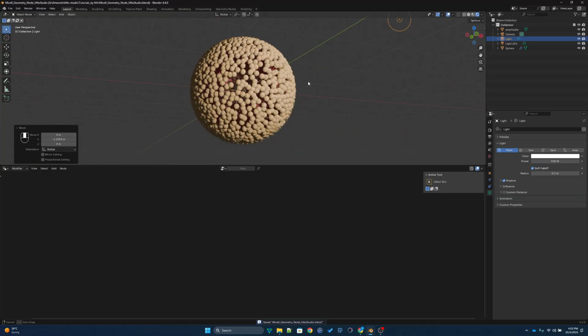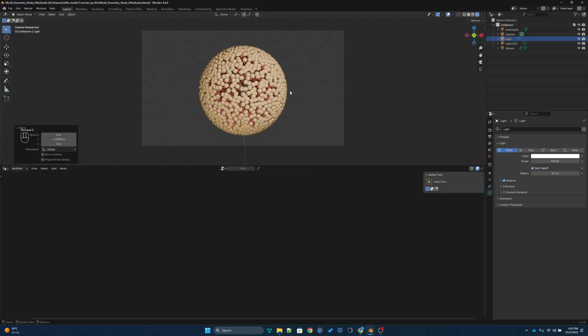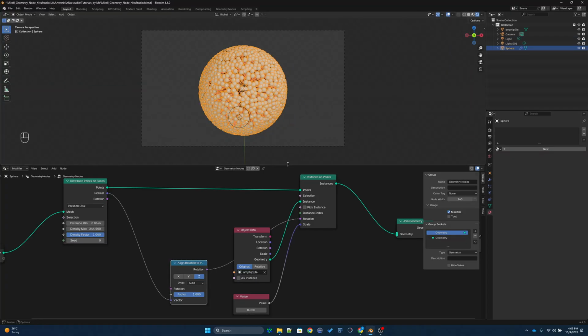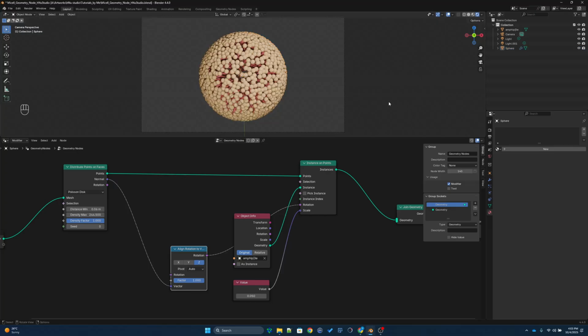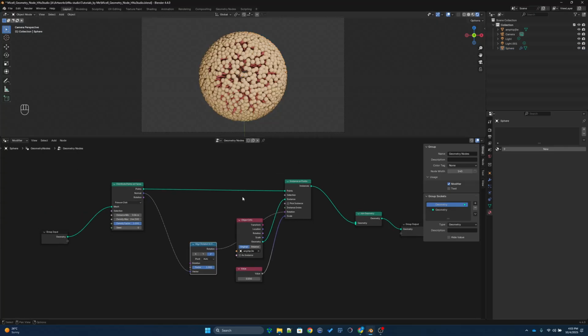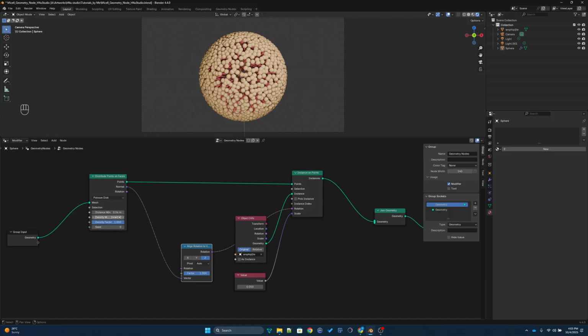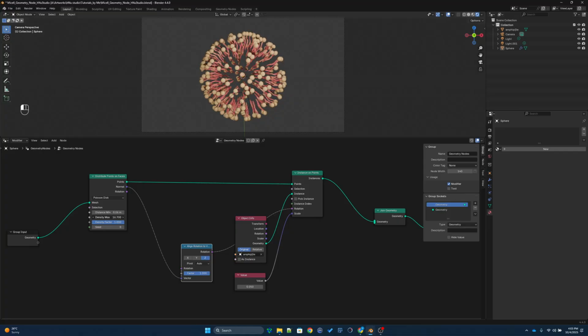So we can do some more things with this one. One thing is you can quickly change the density by tweaking this density parameter. So you can see it goes to nothing and it comes back. Okay, very nice.